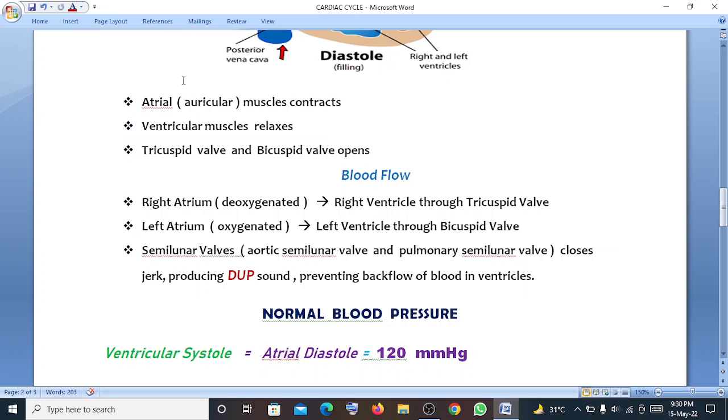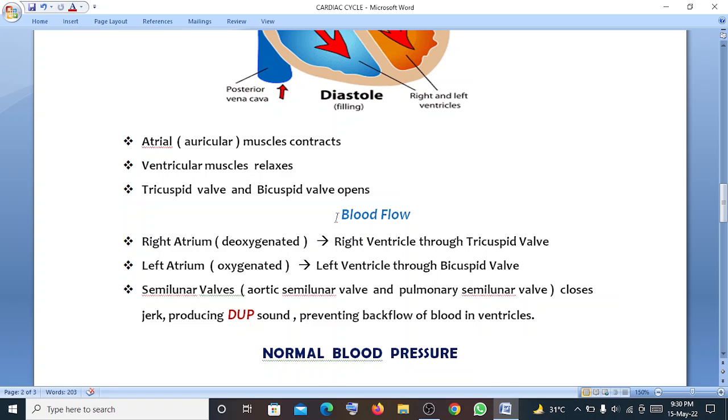So what have we seen? The main difference is that in the ventricular systole, the tricuspid and bicuspid valves close with a jerk, producing the lub sound, and in the ventricular diastole, the semilunar valves, the aortic semilunar valve and the pulmonary semilunar valve, close with a jerk, which is the dub sound.